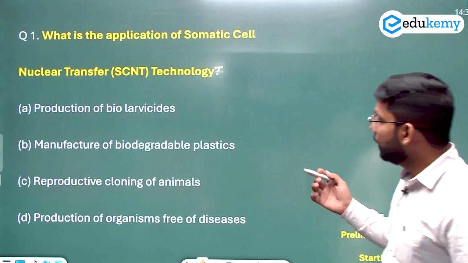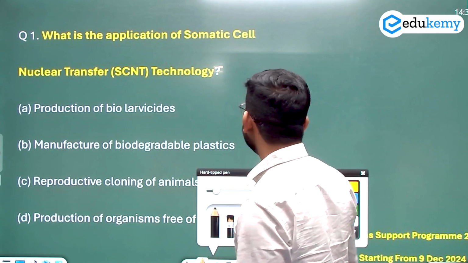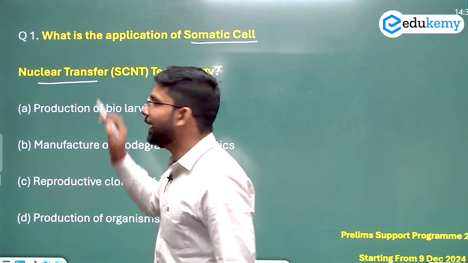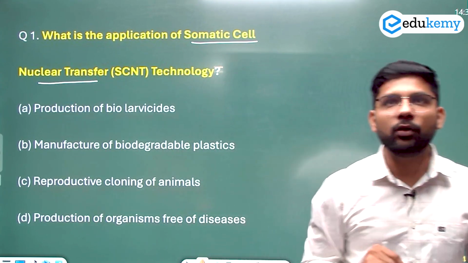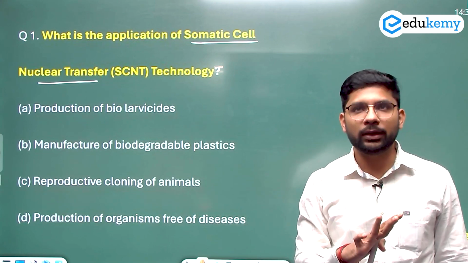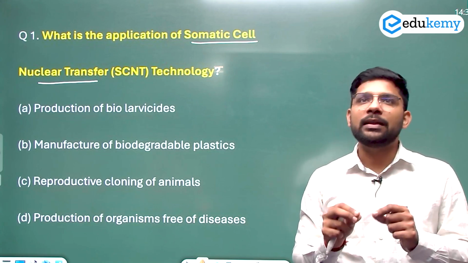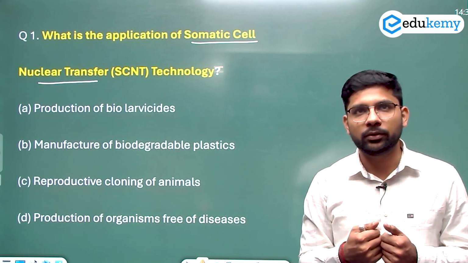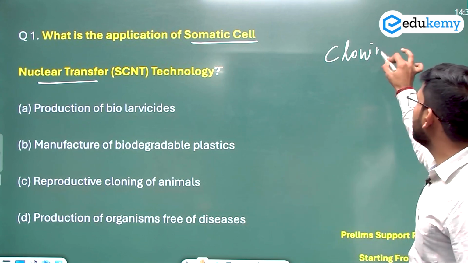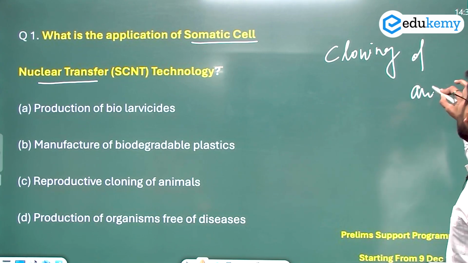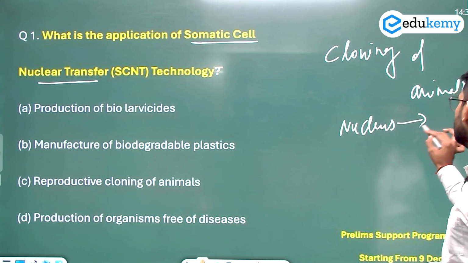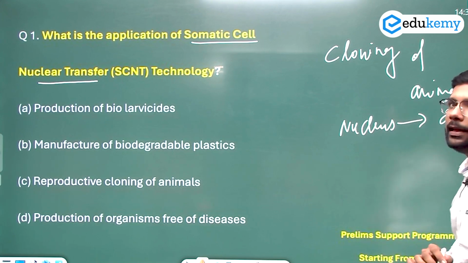The question number 1 is asking, what is the application of somatic cell nuclear transfer, SCNT? Even in the first video we discussed somatic cell nuclear transfer in the mitochondrial disease. Similarly, somatic cell nuclear transfer can also be used in genetic engineering for transfer of the nucleus. It can also be used for the cloning of animals. So you should know where somatic cells are used. It can be used in the cloning of animals, and for the transfer of the nucleus from one organism to another organism. That is where somatic cell nuclear transfer happens.